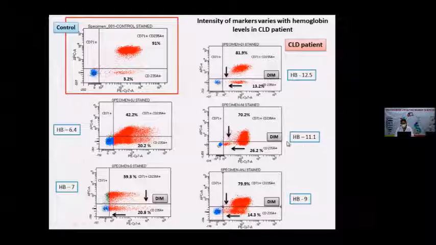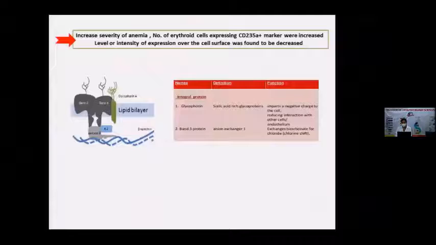You can see in the 11.1 patient, again the number of cells is increased from the 12.5 HB patient, but the intensity of the marker is again decreasing. Same with HB 9, HB 10, and hemoglobin 6.4. So they are shifted to the left side, which shows decreased expression of markers, but the number of cells carrying the maturation marker is increased. So with increased severity of anemia, the number of erythroid cells expressing the 235A marker will increase, but they show less intensity of the marker over the surface.